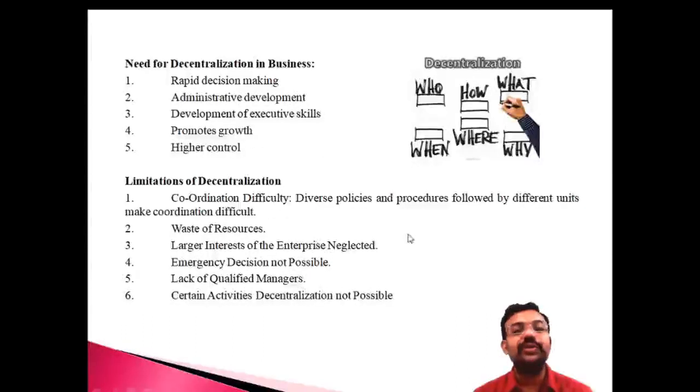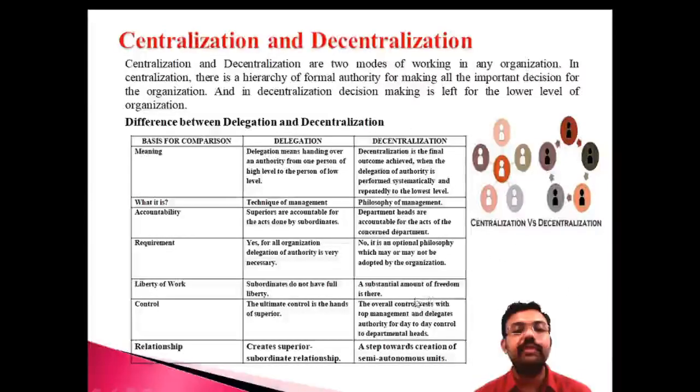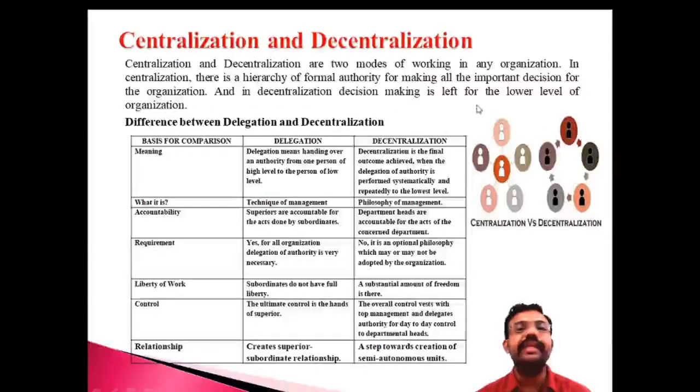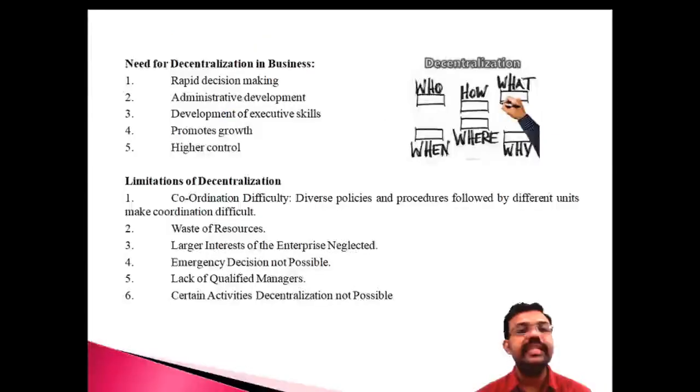And there is promoting growth. Decentralization promotes growth of the organization and of the individual workers working in an organization. And there is higher control. That means compared to delegation, there is higher control, because there is a great freedom, a substantial amount of freedom here. Great control can be ensured. So in order to ensure control, we can follow the concept of decentralization. And these are the needs for decentralization. Decentralization is decision making left to the lower level of the organization. That is the term known as decentralization.